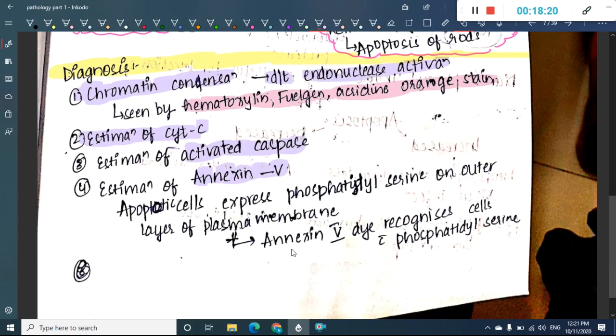So how do you estimate annexin V? The apoptotic cells will express phosphatidylserine, which is present on the outer plasma membrane. This annexin 5 dye will recognize the phosphatidylserine, and this results in a change of color. So that is how we estimate annexin 5.